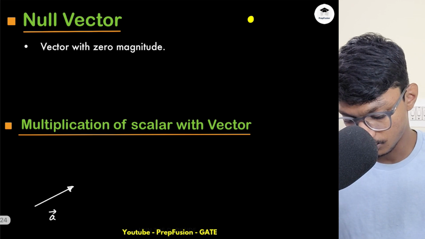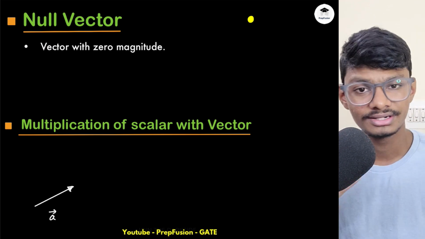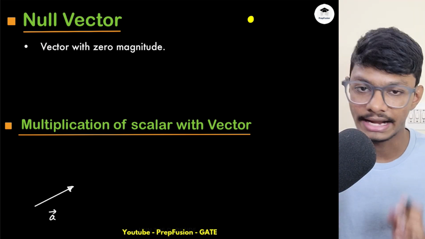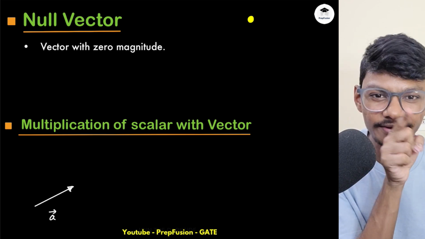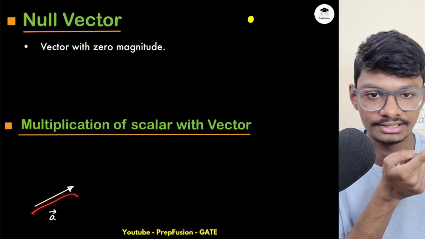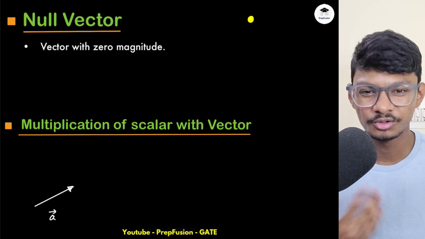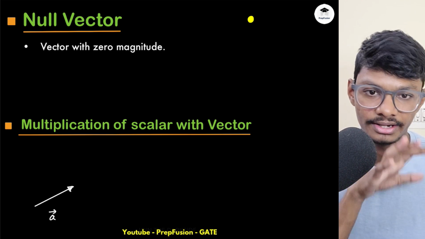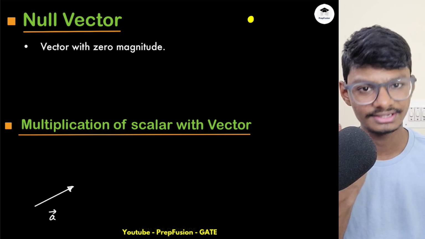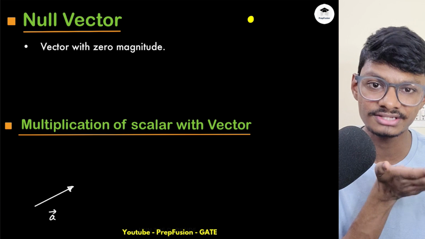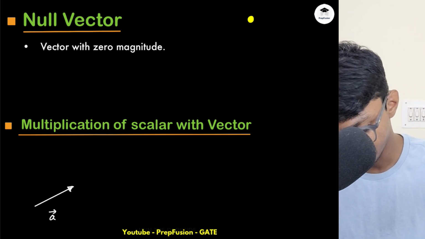Okay, so let's understand another vector, that is a null vector. A vector which has 0 magnitude. Now does it have any direction? Yeah, it can have any direction, right? It can have any direction, but I won't be able to represent it because it is just a null point. It doesn't have any magnitude, so I can't expand the arrow. But you might ask then why does it have a direction? Because we don't care. If you apply 0 Newton force, whether you apply it up, down, straight, in front or back, it doesn't matter. If you're applying 0 Newton force, it won't move the block, so any direction doesn't matter.